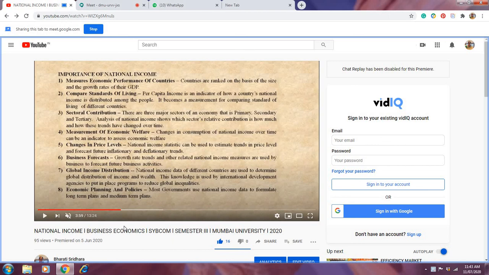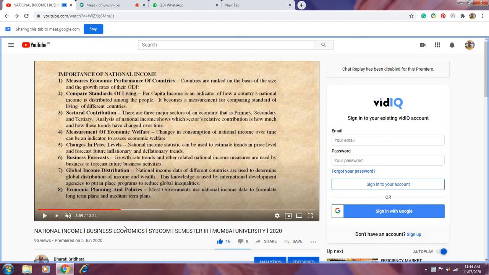And the last point is economic planning and policies. You can give the entire thing in that. Basically, as I said, every government has to make some long-term plans, medium-term plans and short-term plans, right? How are they making the plans? Their entire planning depends upon the data of national income. They get the data of national income and accordingly they make a plan, right?